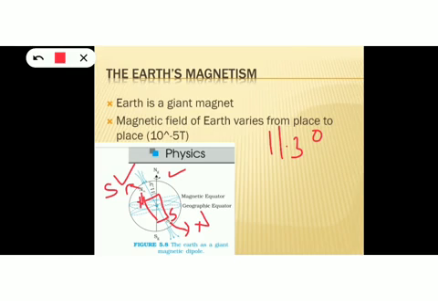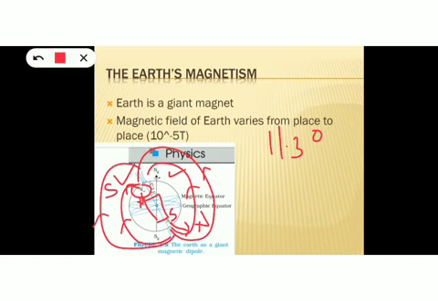Whenever you look at the pattern of the magnetic field lines of the Earth, this also proves the same thing. So these are the magnetic field lines of Earth. This will be the direction. That means the field lines move from the north to the south pole. So this end which is marked as magnetic south is actually the north pole, and this end which is marked as magnetic north is actually the south pole. This will be the direction of the magnetic field lines for Earth. So the pattern of field lines also indicates that this end is the north pole and this end is the south pole.